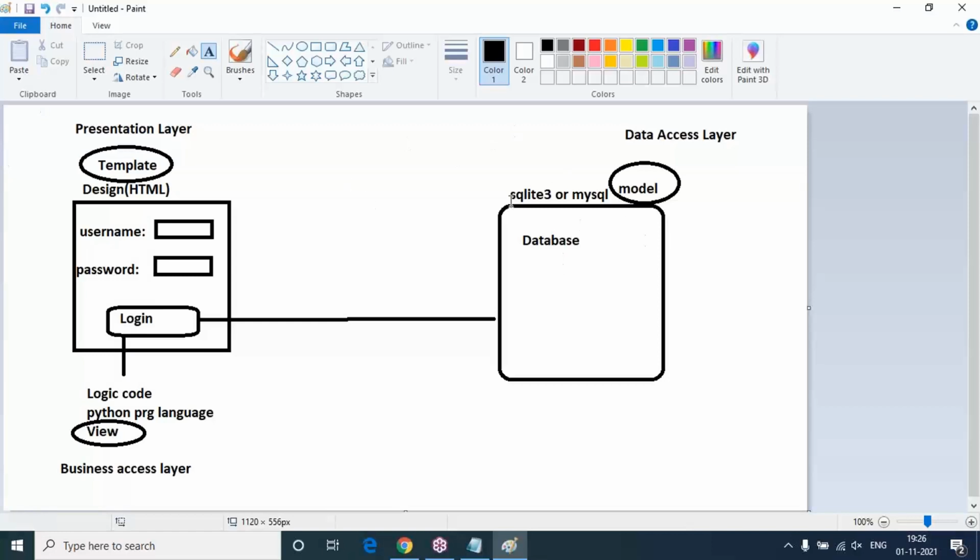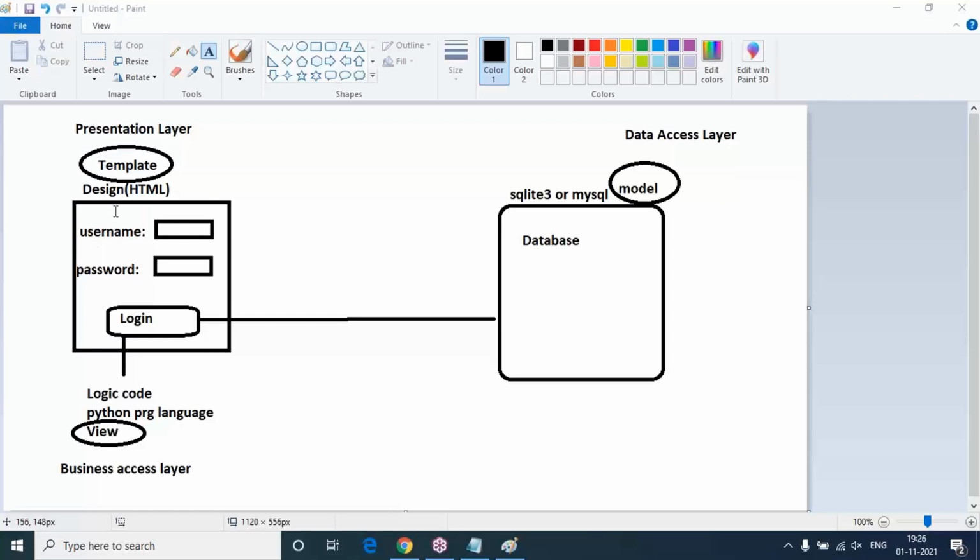Model represents a database where we can store the end user information, customer information, in a particular location. That is called a database, because this is permanent data, a permanent database. We have already discussed storage areas in our Python programming language: storage areas mean where we can store end user information. This is a permanent storage area. Why do we need to store permanently? Because whenever customer details or employee details are required, we need to get them from permanent storage.